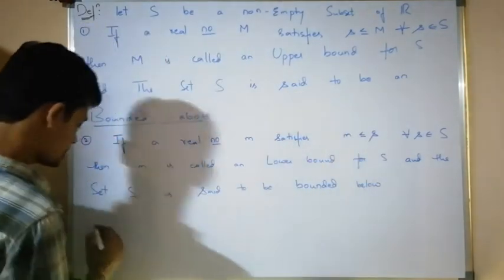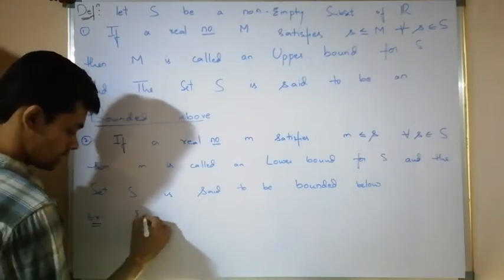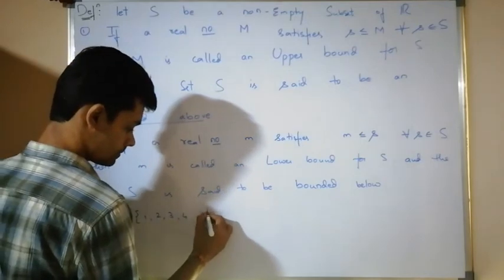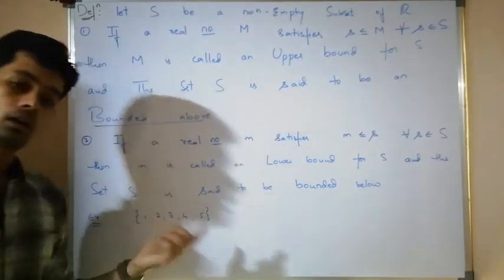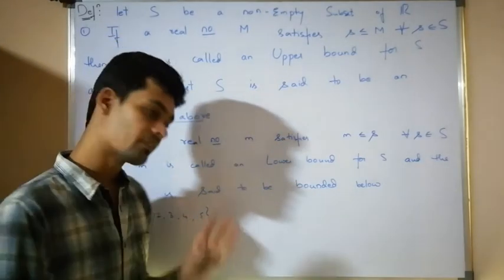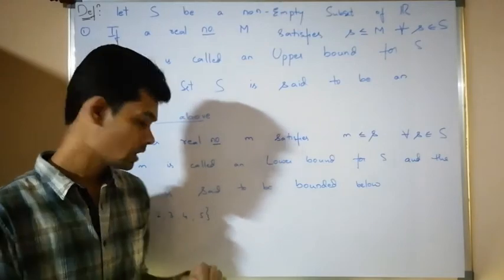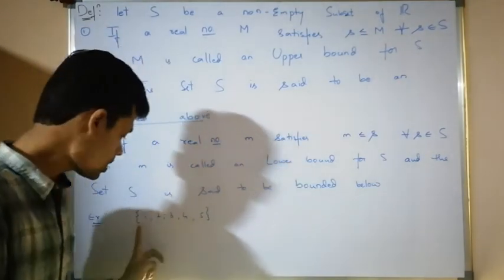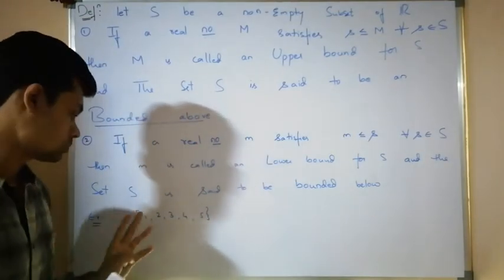Let us take an example. A set 1, 2, 3, 4 and 5. Is it bounded above and bounded below? If it is bounded above, then what are the upper bounds? Now, take any real number such that all the elements are less than or equal to that real number.